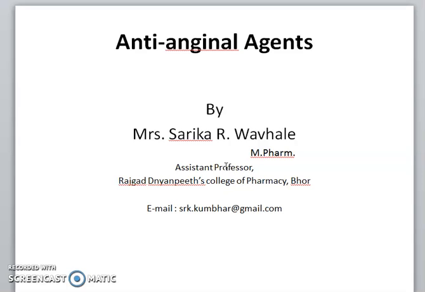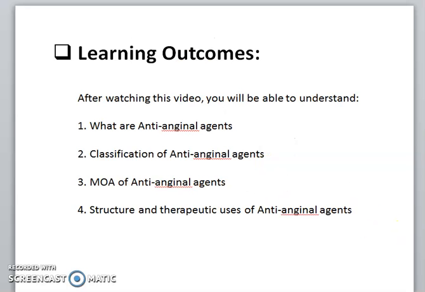Today I am going to discuss a topic from medicinal chemistry, that is anti-anginal agents. These are the learning outcomes. After watching this video, you will be able to understand what anti-anginal agents are, the classification of anti-anginal agents, the mechanism of action of anti-anginal agents, and the structure and therapeutic uses of selected anti-anginal agents.